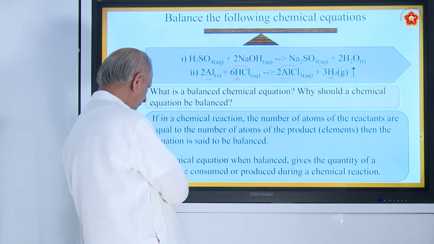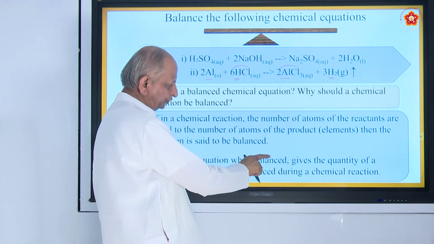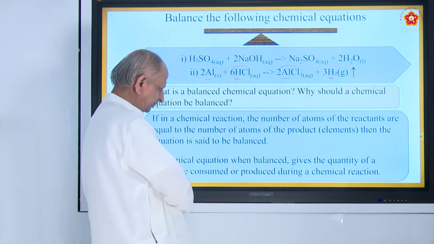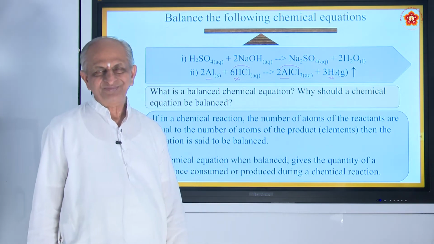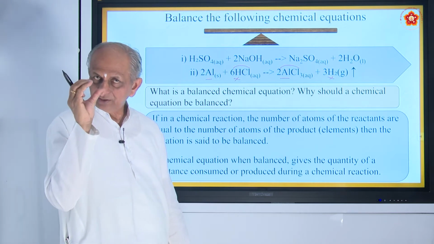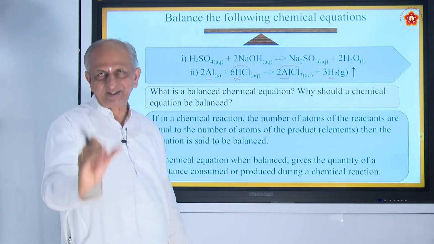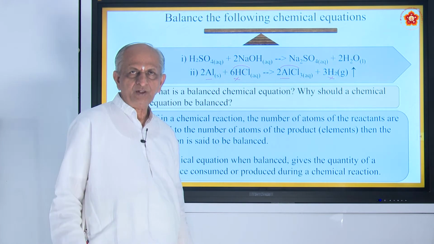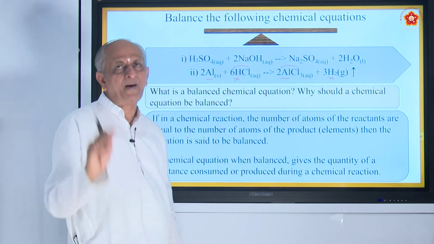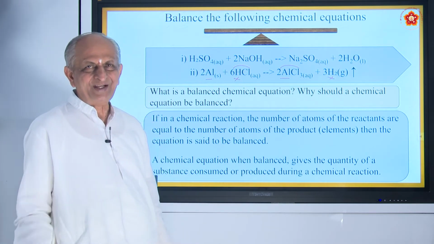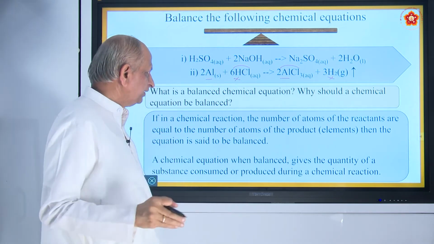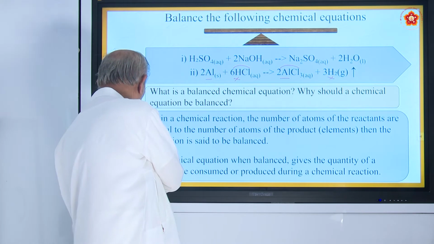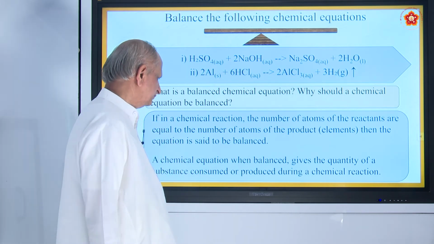So a chemical equation, when balanced, gives the quantity of a substance consumed or produced during a chemical reaction. You should know how much reactants are to be taken and how much product is formed. By the law of conservation of mass, the mass of the reactants should be equal to the mass of the products.